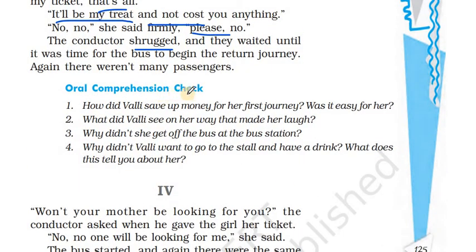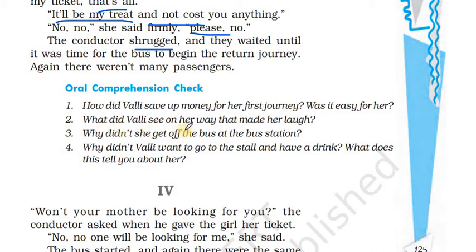Now let's move to the oral comprehension check. How did Valli save up money for her first journey? Was it easy for her? So Valli collected all the stray coins that came her way, randomly collected coins, and she resisted every temptation of buying chocolates, candies, toys, balloons and everything. And was it easy for her? No, it was definitely not easy for her, especially in the village fair when she had to let go of her urge to go on the merry-go-round, which she liked very much. She didn't even go on the merry-go-round, but preferred to save that money for the bus trip.